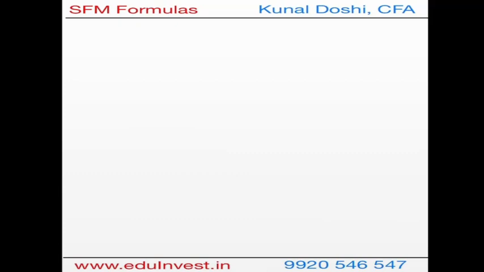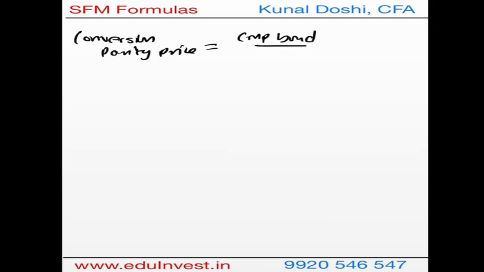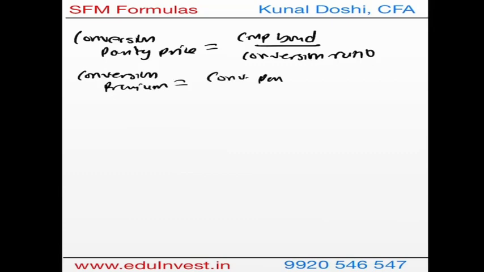The next formula is conversion parity price, which is nothing but the current market price of the bond divided by the conversion ratio. And through this, what I will get is the conversion premium. The conversion premium is nothing but the conversion parity price minus the current market price of equity as of date.